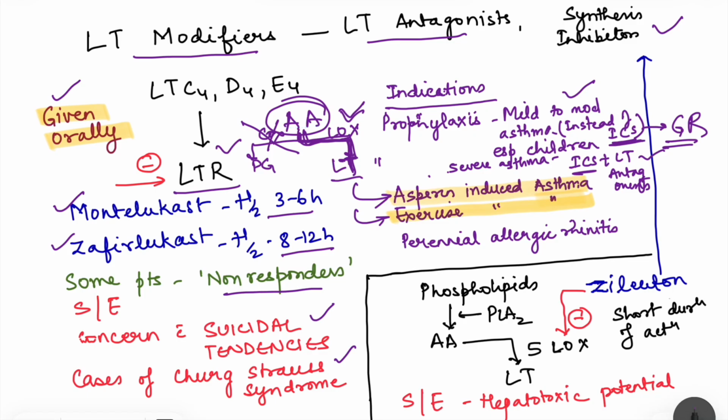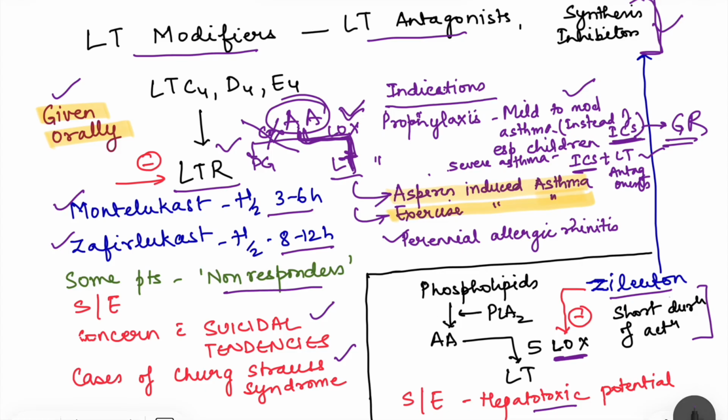Then next indication for these drugs is perennial allergic rhinitis. So allergic rhinitis which stays throughout the year, that is known as perennial allergic rhinitis, and for this leukotriene receptor antagonists are used. Then we have the second drugs in these leukotriene modifiers, that is the synthesis inhibitors. So these are going to block the lipoxygenase enzyme. We have drug Zileuton, which has a short duration of action. Again, not very commonly used because it has some hepatotoxic potential, right?